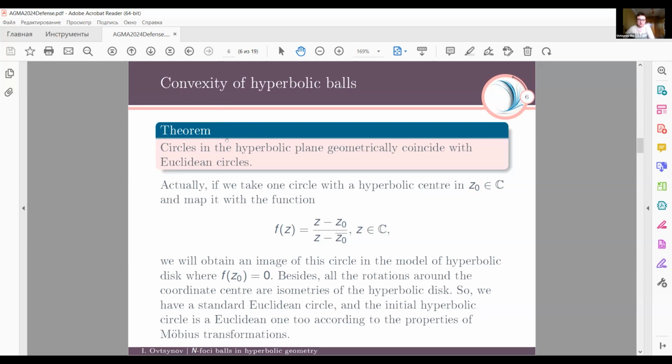Let's begin with the simplest case, the case of the standard ball in the hyperbolic plane. Circles in the hyperbolic plane geometrically coincide with Euclidean circles. If we take, for example, one circle with a hyperbolic center z0 from the complex plane and map it with a Möbius transformation, we will obtain an image of this circle in the model of the hyperbolic disk where f of z0 is equal to 0. Besides, all the rotations around the coordinate center are isometries of the hyperbolic disk, and from this follows the statement of the theorem.